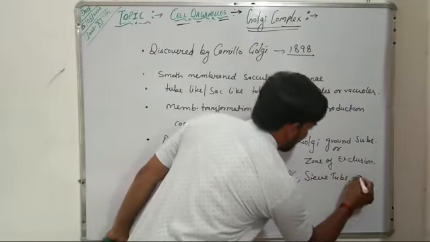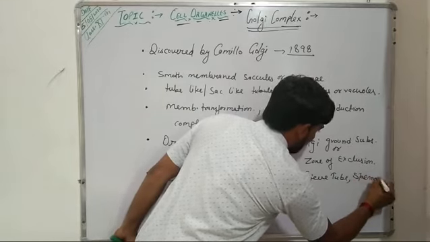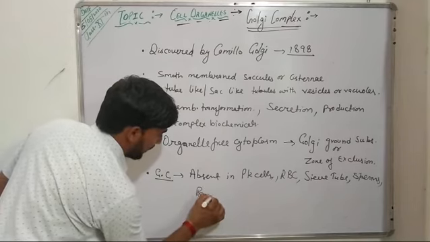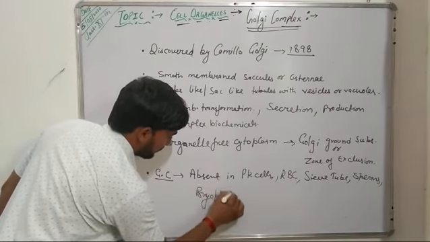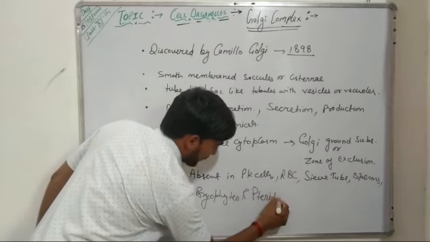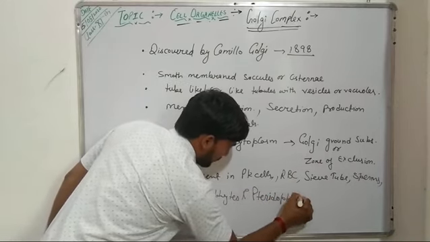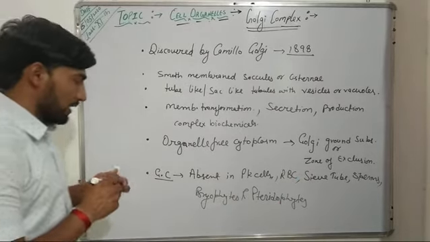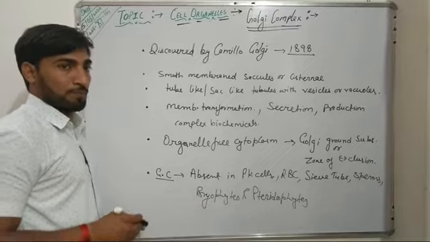They are absent in sperm cells. Further, they are absent in bryophytes and pteridophytes. So Golgi complex is absent in the cells of all these organisms.